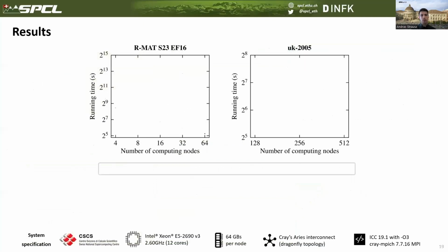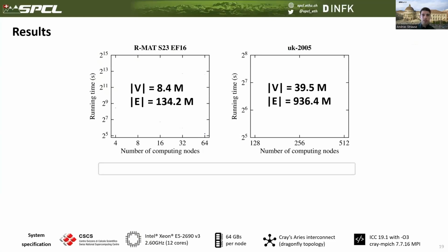I would like to just focus on 2 experiments from our paper that were run on the Piz Daint supercomputer on the CSCS cluster that is equipped with Intel processors, 64 gigabytes of memory per node, and are interconnected using the Cray Aries network. So we'll show strong scaling experiments in this case using a synthetic RMAT dataset that will be distributed among from 4 to 64 nodes, and the UK 2005 somewhat larger real-world dataset that we will distribute among 128 to 512 computing nodes.